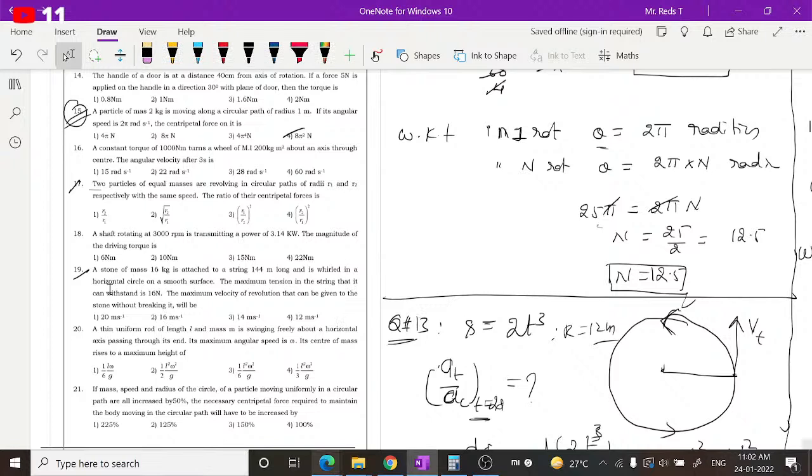Next, question number 19. A stone of mass 16 kg is attached to a string 144 meters long and is whirled in a horizontal circle, specifically a horizontal circle, on a smooth surface. Smooth surface means no friction. The maximum tension in the string that it can withstand is 16 Newton. Breaking tension, you can also call it the maximum tension, is 16 Newton. The maximum velocity of revolution that can be given to the stone without breaking will be? How can you work this out from the given data?